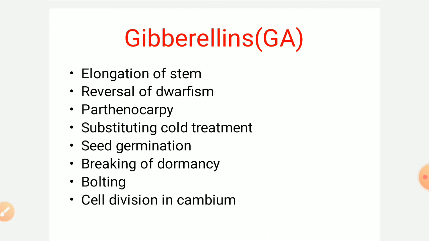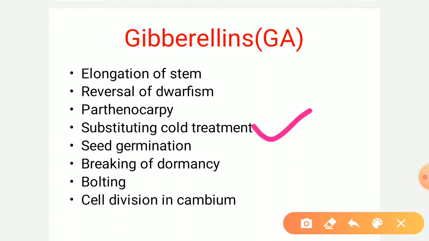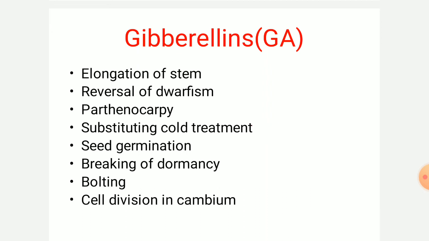Gibberellins are also a substitute for cold treatment. Several times we have seen that seeds need a chilling treatment for germination. At that time, gibberellins can act as a substitute. They are also helpful in seed germination and breaking of dormancy. Again we see that this hormone is responsible for breaking of dormancy, is used in the bolting process, and can also induce cell division in the cambium.